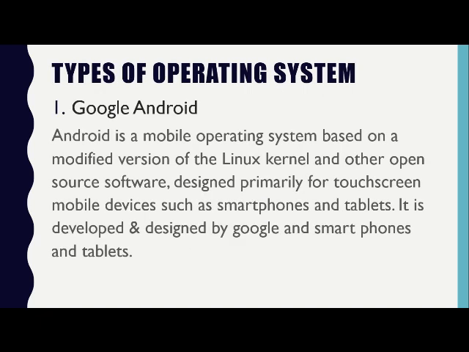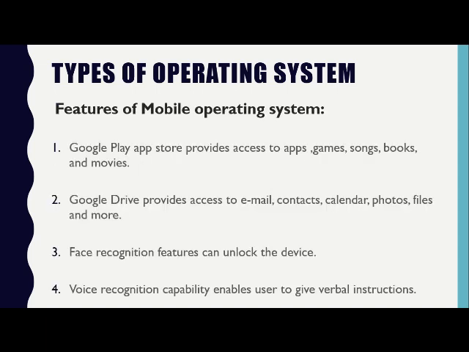Further, we have studied the types of operating system. One of them is Google Android, which we are all using. It is the biggest example, as nowadays you are using Google Android, and over that you are using Google Classroom. Next, we learned about the features of mobile operating systems.